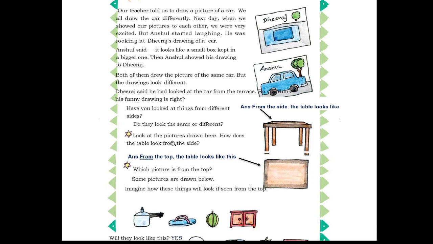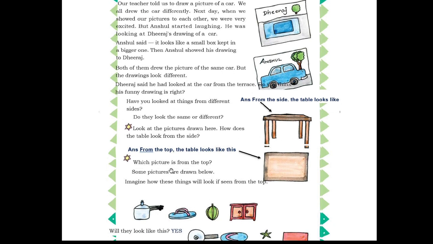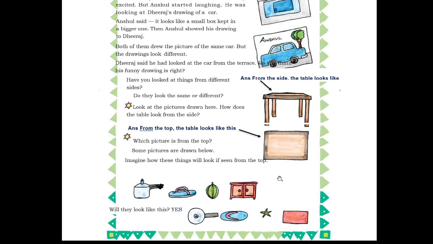Next question, look at the pictures drawn here. How does the table look from the side? So if we look from the side, the legs of the table will be visible. So from the side, the table looks like this. Next question, which picture is from the top? So you all can see here, this is the top view of the table. So from the top, the table looks like this.